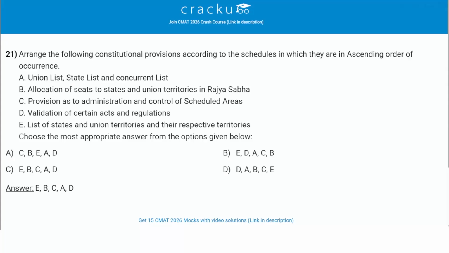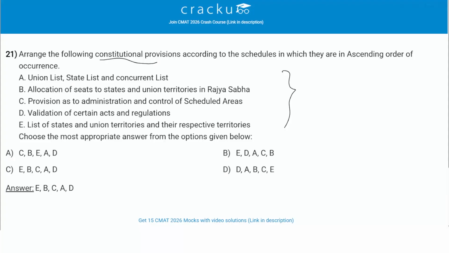I need to arrange the following constitutional provisions according to the schedules in which they occur, in ascending order of occurrence. Let's read the statements first. Statement A: Union list, state list and concurrent list. Statement B is telling allocation of seats to states and union territories in Rajya Sabha. Statement C tells provision as to administration and control of scheduled areas. Statement D tells validation of certain acts and regulations. Statement E tells list of states and union territories and their respective territories.